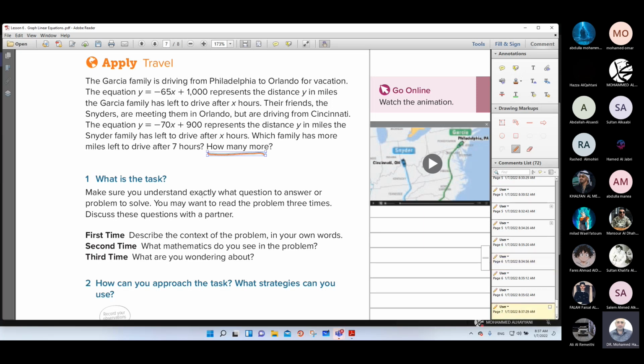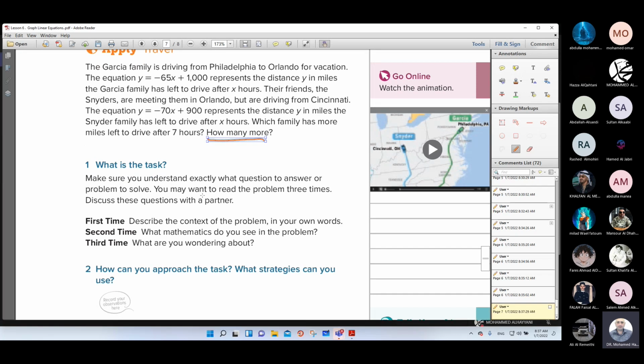So when you want to solve any word problem, you have many steps. What is the task? Make sure you understand exactly what question to answer or problem to solve. You may want to read the problem 3 times.